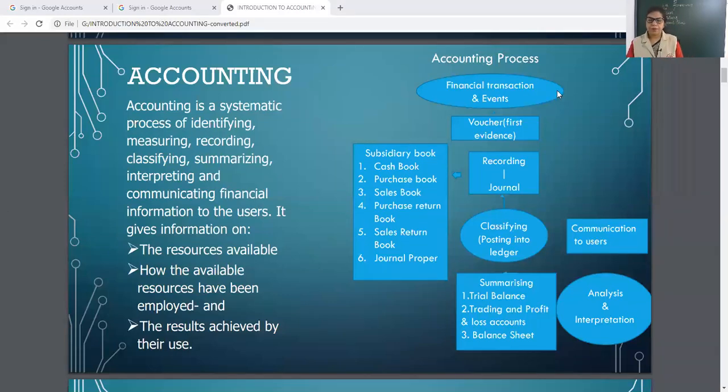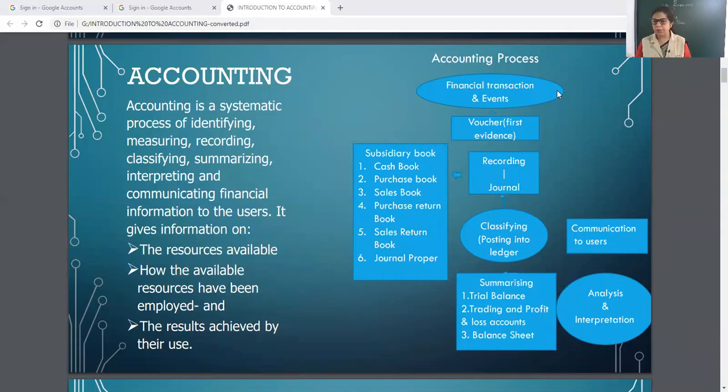First of all, children, if you want to make this process diagram, you can. Accounting is a systematic process. First term, process. Maybe that question will come in the exam. Process means different steps. Same here.